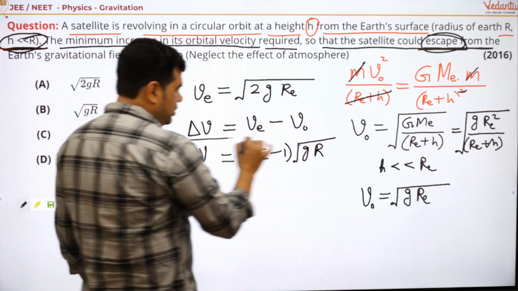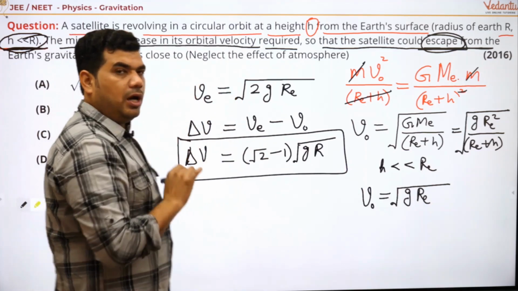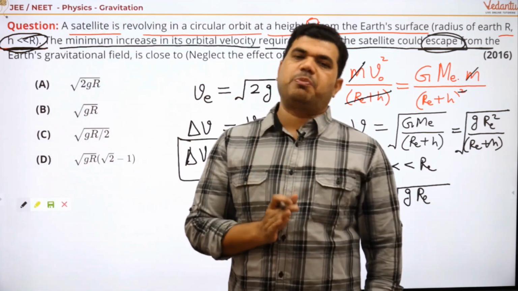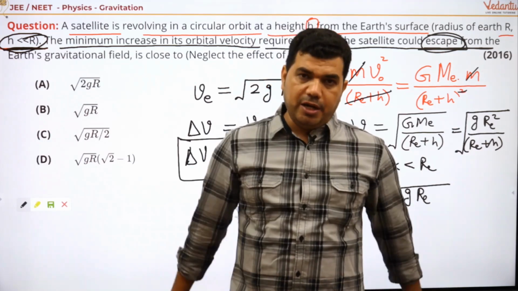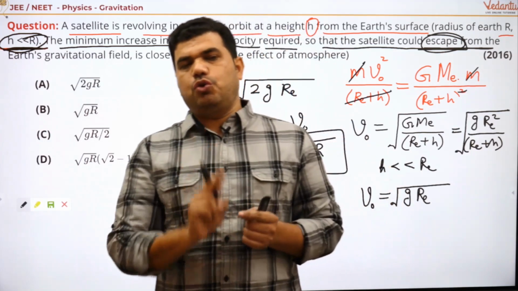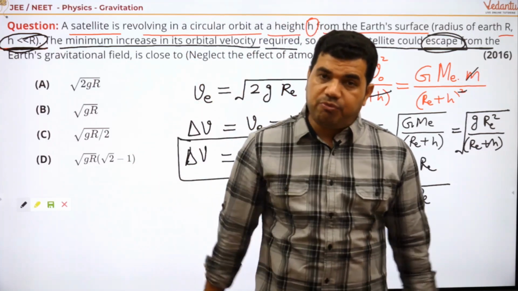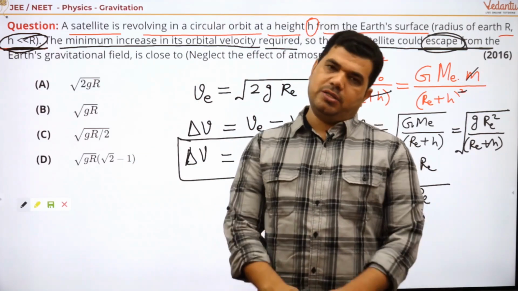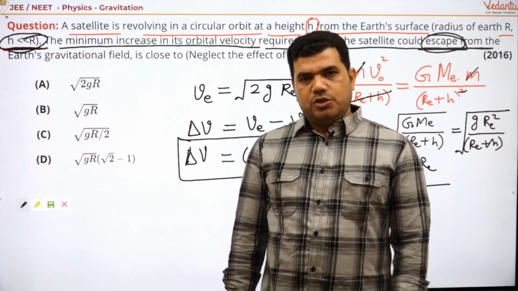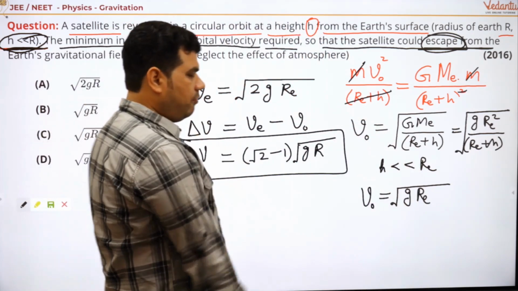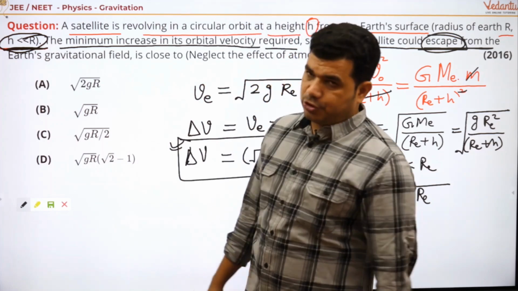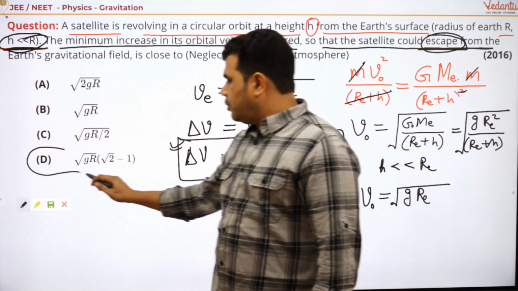Okay, so this is the increment in speed. The question asked: what is the increment in speed so that it can escape from the system or Earth's gravitational field? So this should be the answer. Let's see, where is your answer? So look, children, here is your answer.